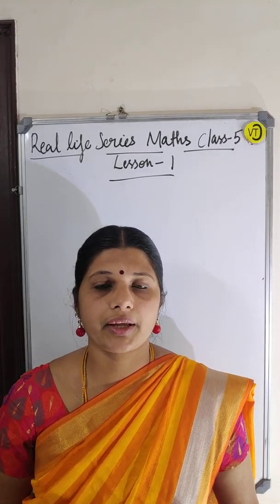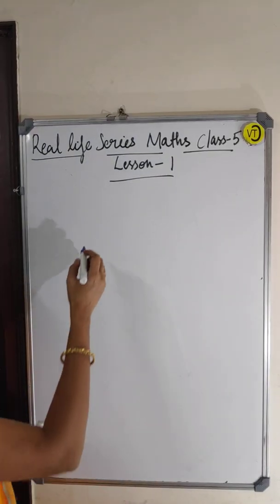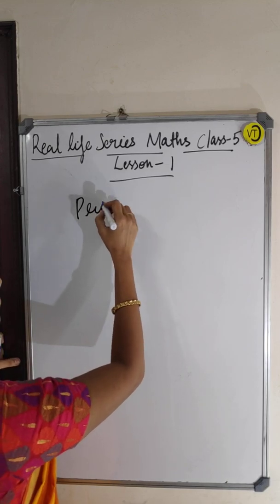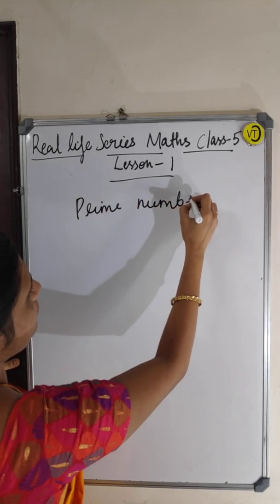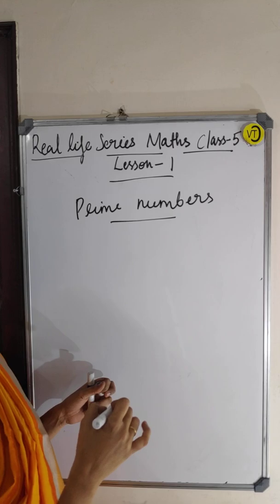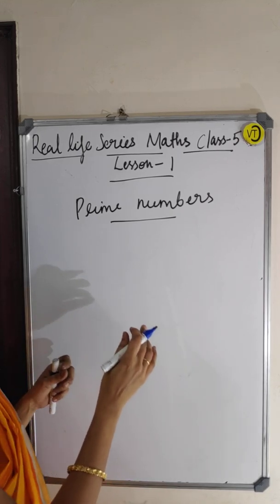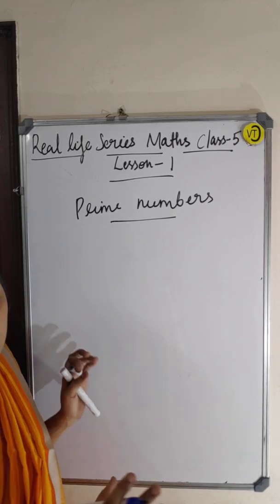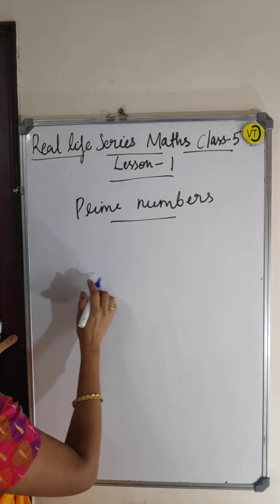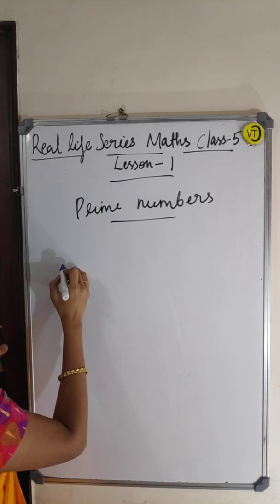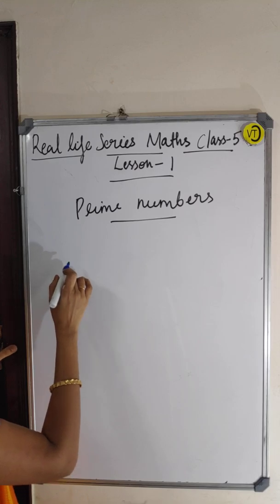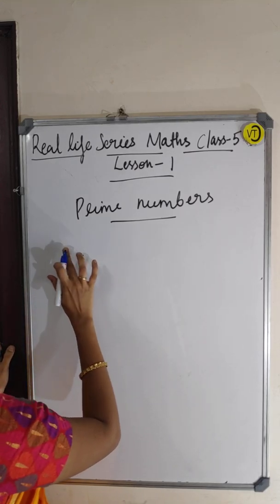The next topic is prime numbers. So what are prime numbers? Prime numbers are numbers whose only factors are 1 and the number itself. That is what we can call prime numbers. Okay, 1 is not a prime number.